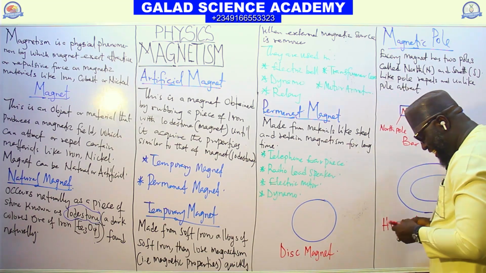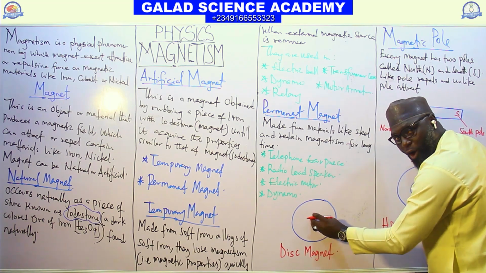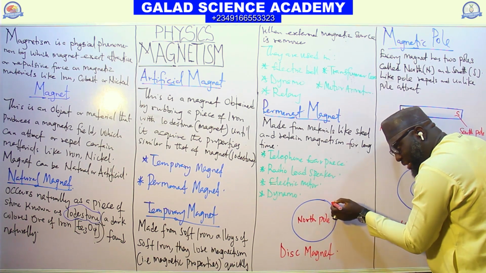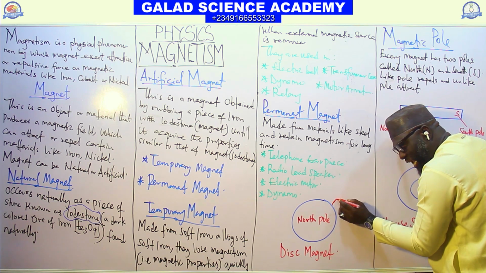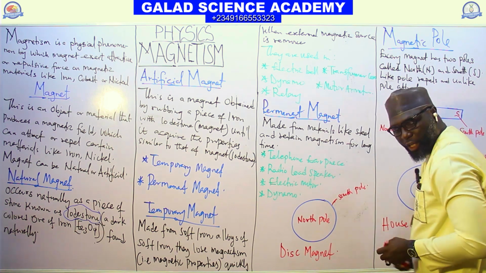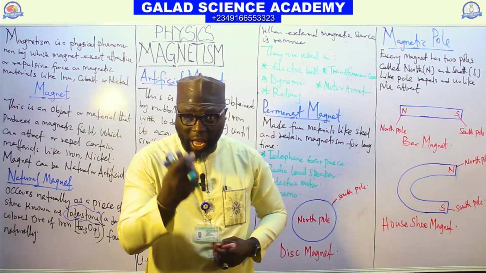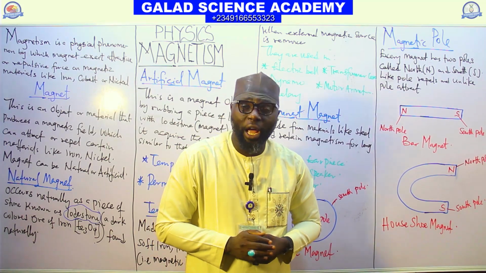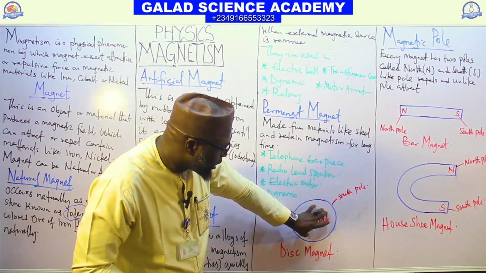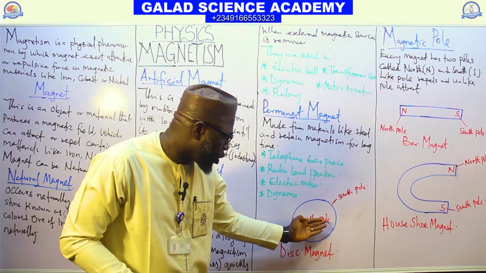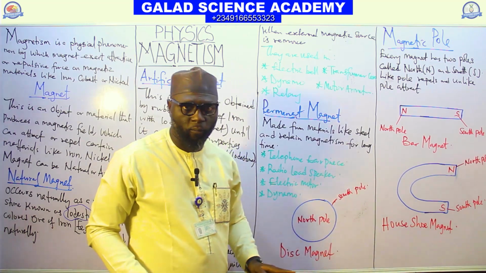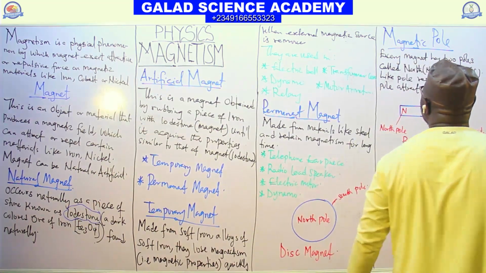The head on top we call the north pole. At the other side, at the back, we will have the south pole. It's just like a coin. A coin has two parts, head and tail. So the part of the disc up here is called north, and the other side we call the south pole. So these are the three types of magnet we have.